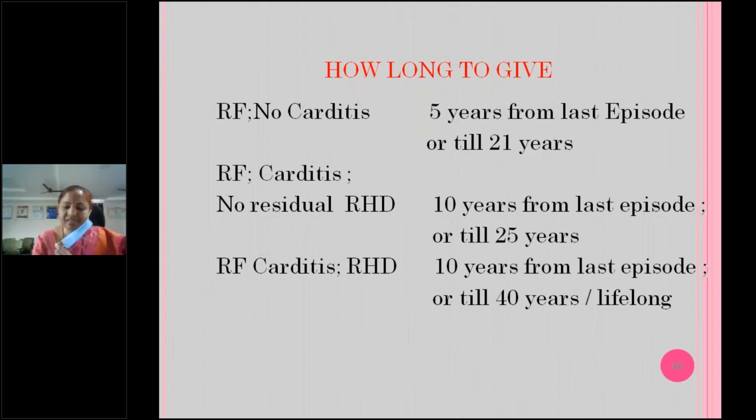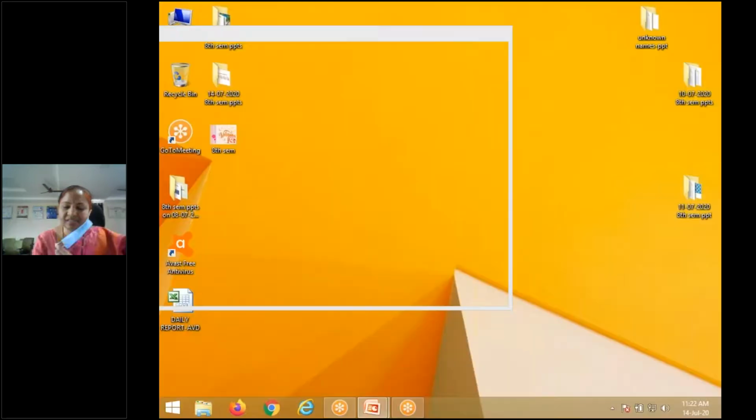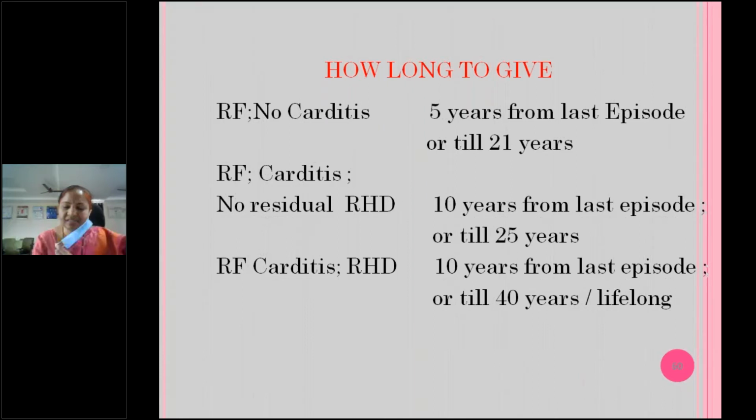And if rheumatic fever with carditis but no residual rheumatic heart disease, like no mitral regurgitation, no aortic regurgitation, then we can give up to 10 years from the last episode or till 25 years of age, whichever comes later. So if 10 years ends at 20 years of age, we can't stop at 25 years; we have to give up to 30 years of age. For rheumatic fever with carditis and heart failure or rheumatic heart disease, we have to give up to 10 years from the last episode or until the person becomes 40 years of age, or sometimes lifelong. So these are the important things we have to remember about how long we will give penicillin prophylaxis.